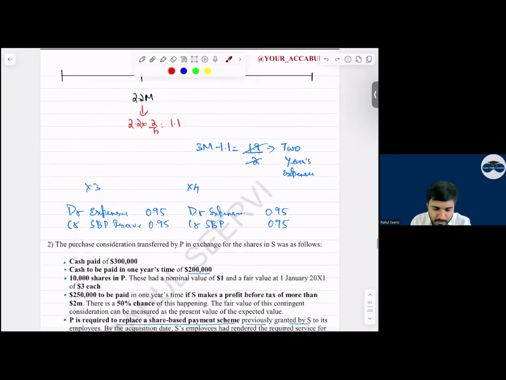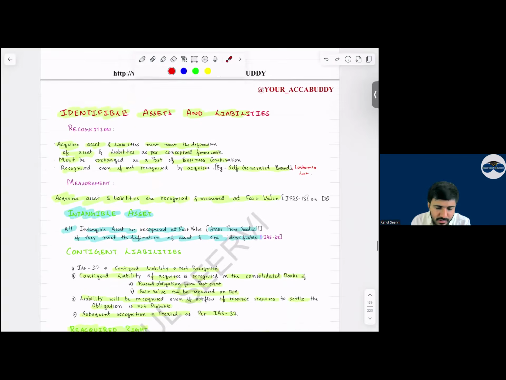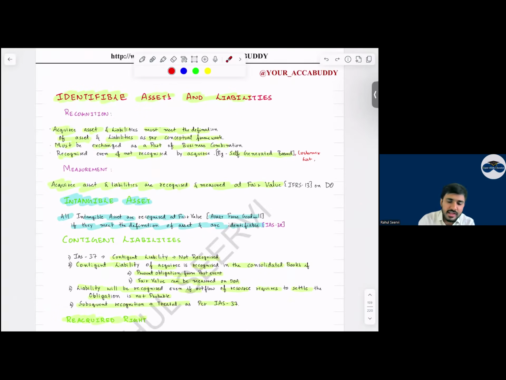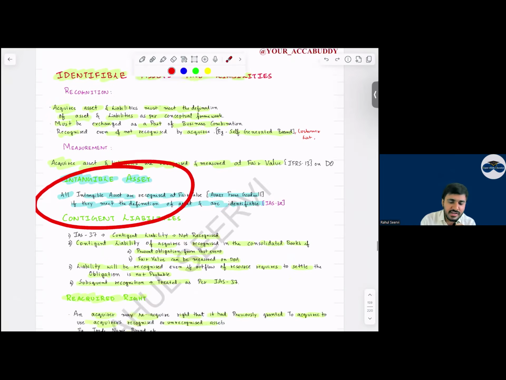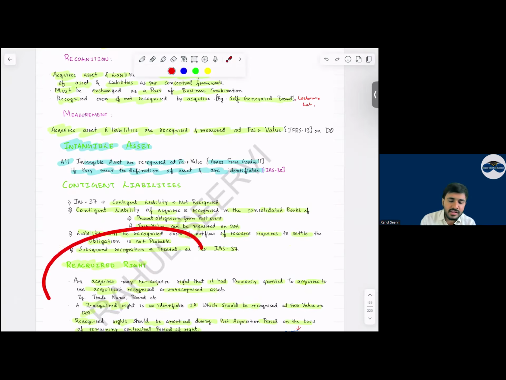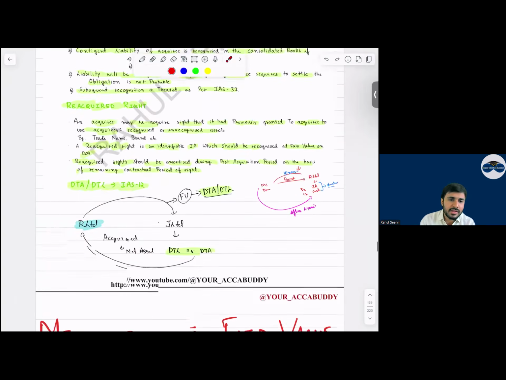One more question we have done. Then coming to identifiable assets and liabilities, whenever we acquire the assets and liabilities, we recognize them at fair value. Intangible assets we have to recognize. Contingent liabilities we have to consider. And then the reacquired right. What was the meaning of reacquired right?